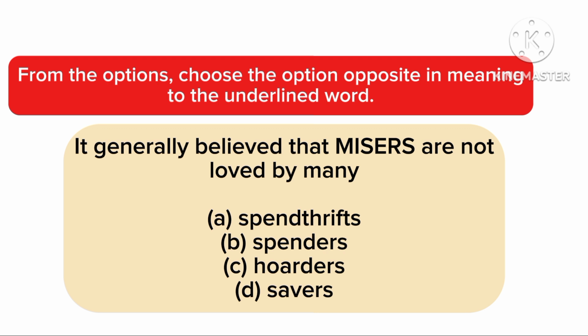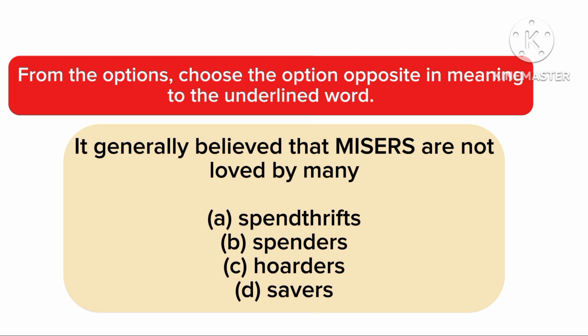We have spendthrift, okay, which is in option A. Someone who is a spendthrift is a person who is wasteful, someone who is improvident, someone who is extravagant, someone who spends money without actually thinking about it. That's a spendthrift, okay. So option A is the correct answer, okay, not spender.